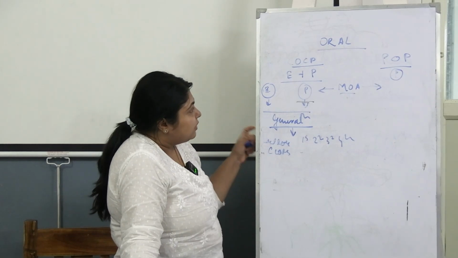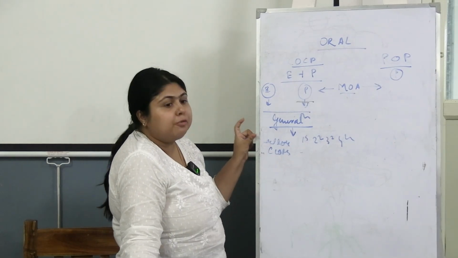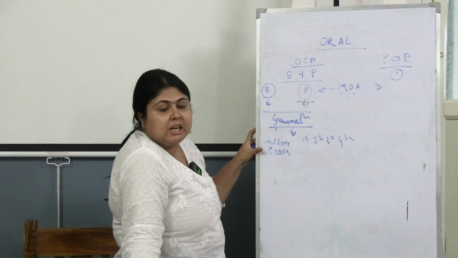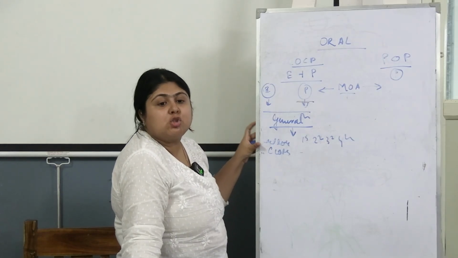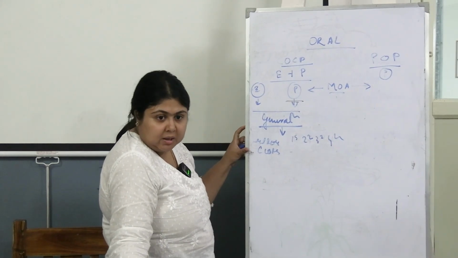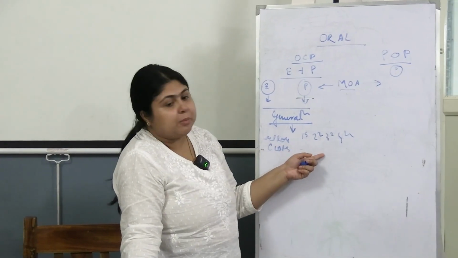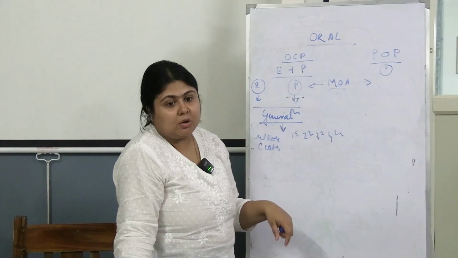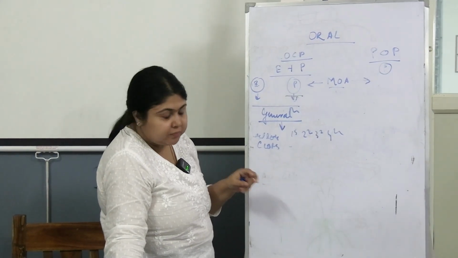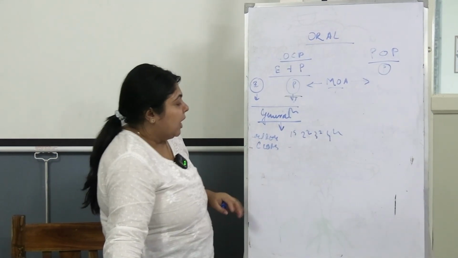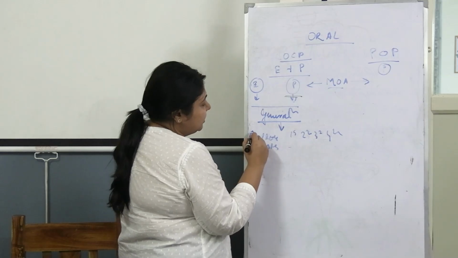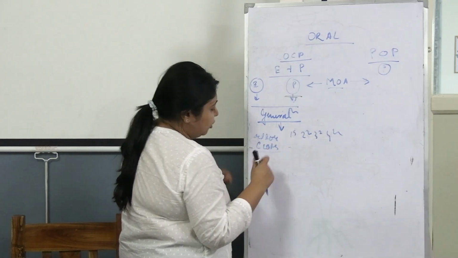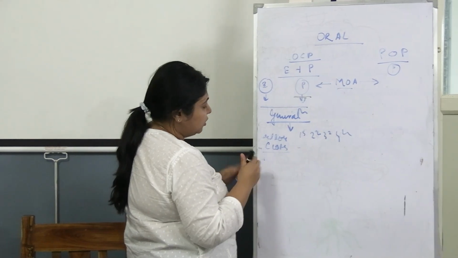Now when we are classifying the COCPs on the basis of dosage, like low dose and high dose, it basically depends upon the amount of estrogen content in the pill, and generation depends upon which generation of progesterone is being used in the pill. On the basis of that we classify the COCPs. Now when we are talking about a low dose OCP, what do we mean by a high dose COCP? What is a high dose COCP?